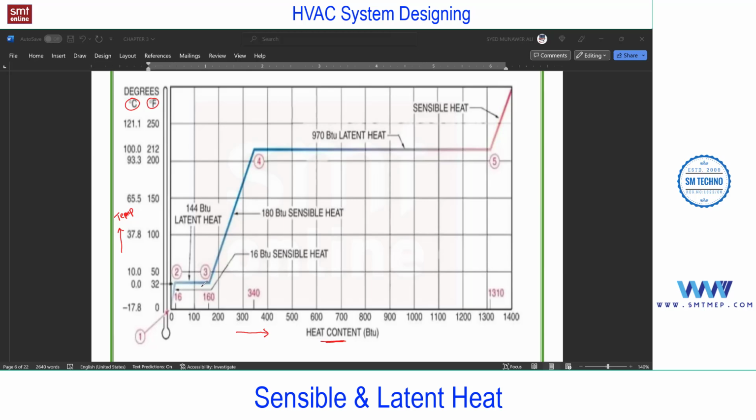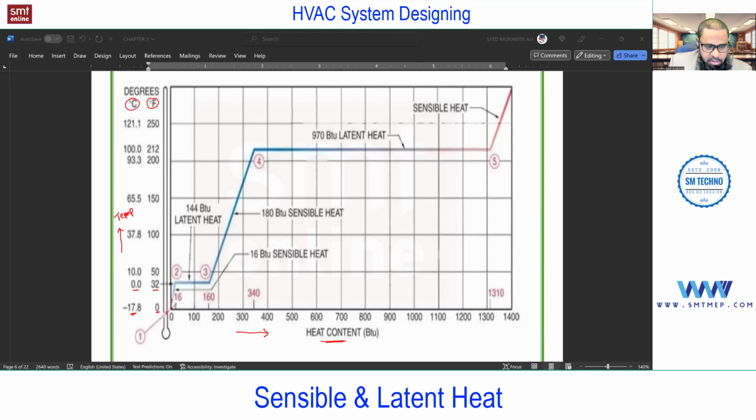Starting from here, at 32 degrees Fahrenheit or 0 degrees centigrade, what is the state of water, solid or liquid? Solid. And below that temperature, suppose minus 17.8 degrees centigrade, which is 0 degrees Fahrenheit, it is solid.